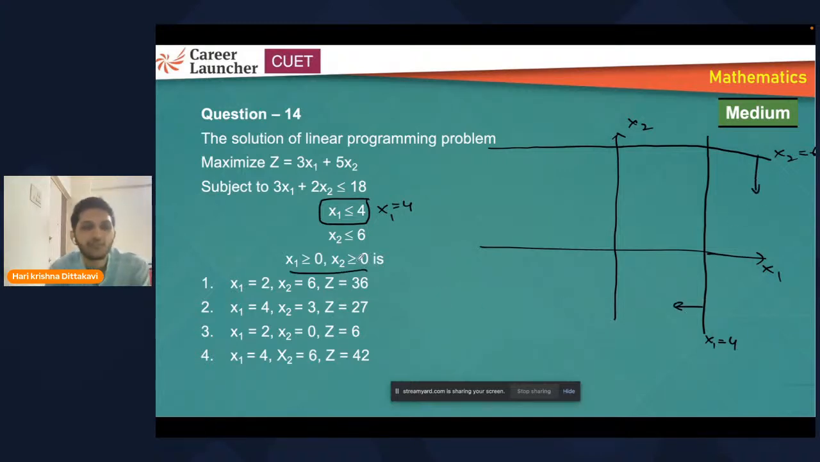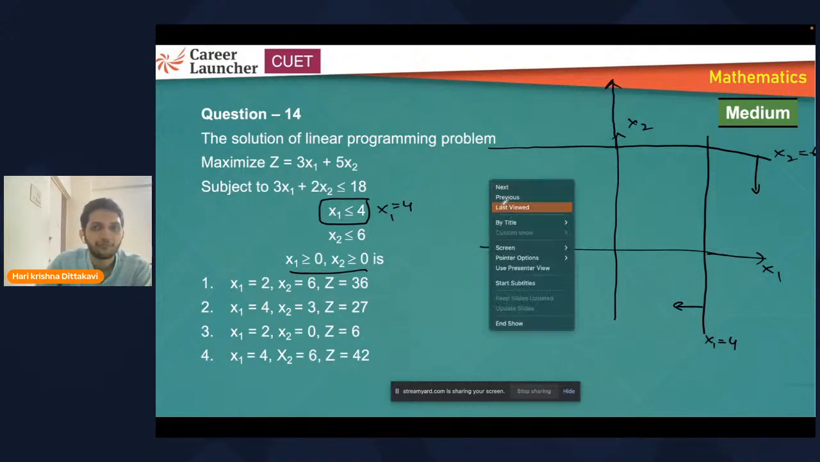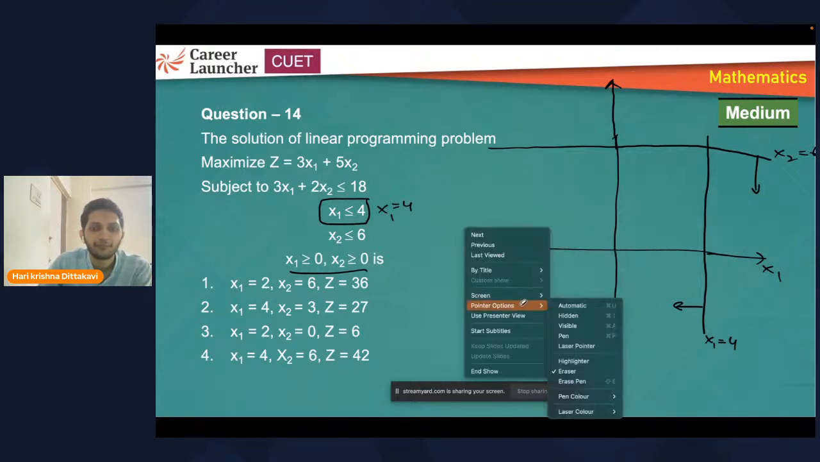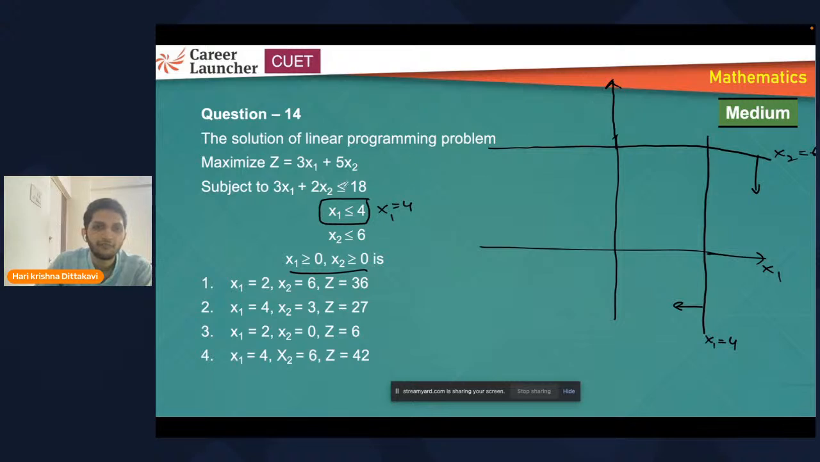Here it is given x1 greater than or equal to 0 and x2 greater than or equal to 0, which means it belongs to the first quadrant. So I need to consider only this box. Along with this, we have one more line, which is 3x1 plus 2x2 is equal to 18.